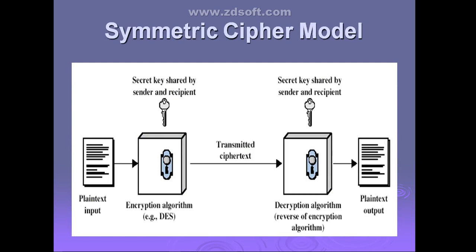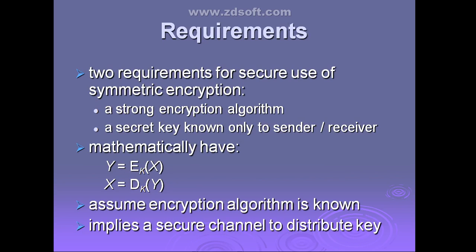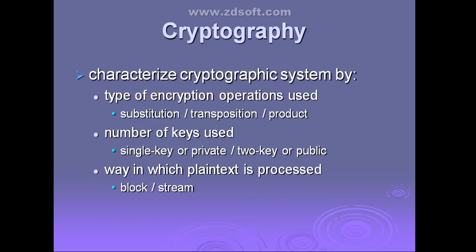We started with the symmetric cipher model, right? Then we have seen the cryptographic system, how they will be characterized depending upon three dimensions. That is the type of operations they are going to use to do the encryption, the number of keys used, and the way they are going to process the plain text. After that we started something called cryptanalysis. Have you remembered? Cryptanalysis means just hacking your